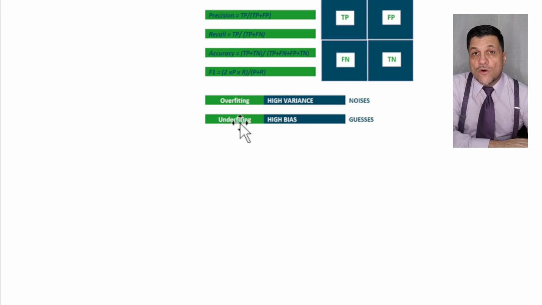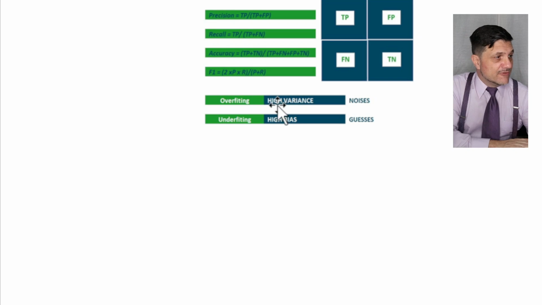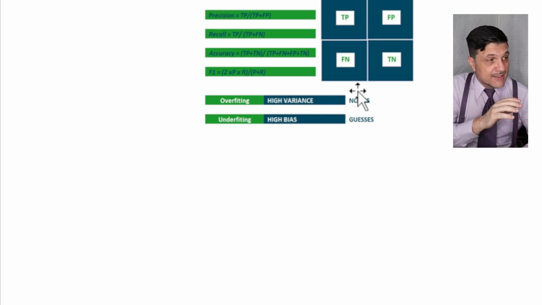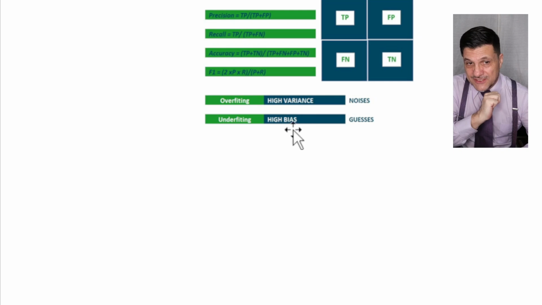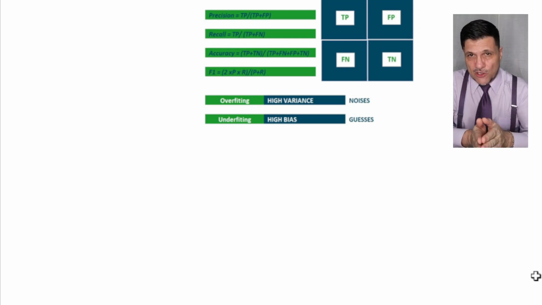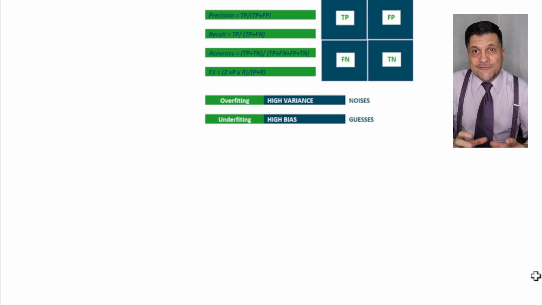Now, the opposite of underfitting is the overfitting model, which is a problem. An overfit model has high variance. Be careful: high variance means it has too much noise. In both cases, I'm going to have differences, okay? High bias means the answer was supposed to be 10, and you give me 5 or 3 or 2. You're far. You're just guessing. You're not even close. So I have a difference there, but I don't call that difference variance. I call that difference bias.